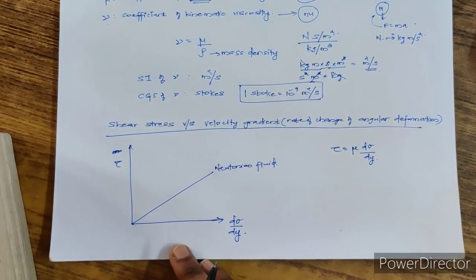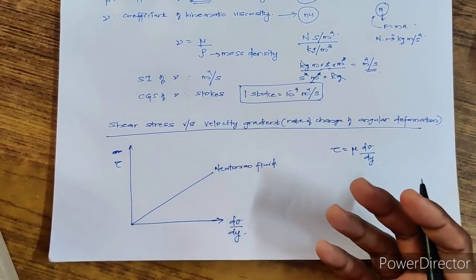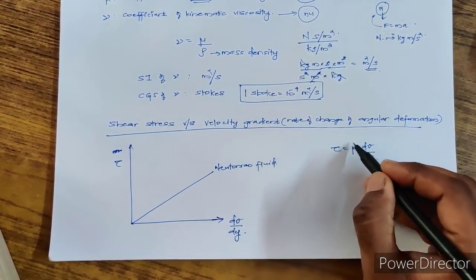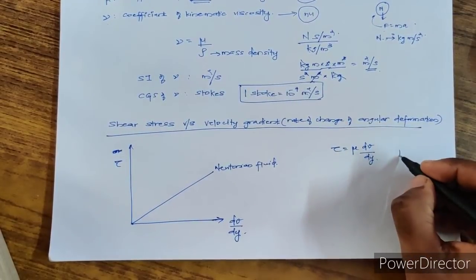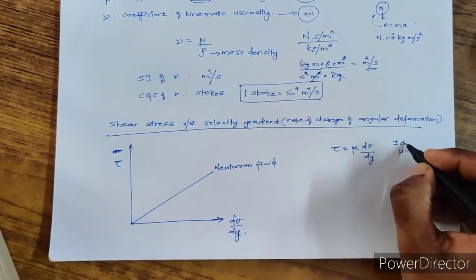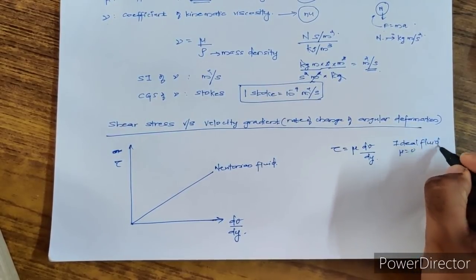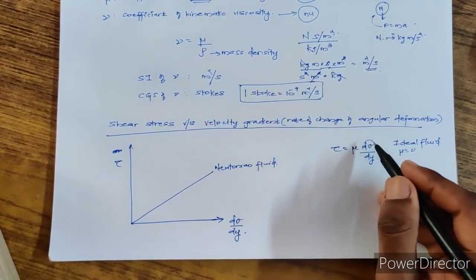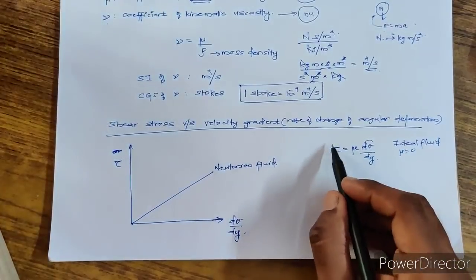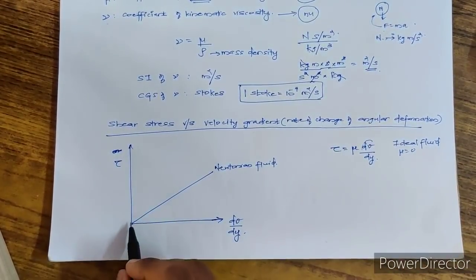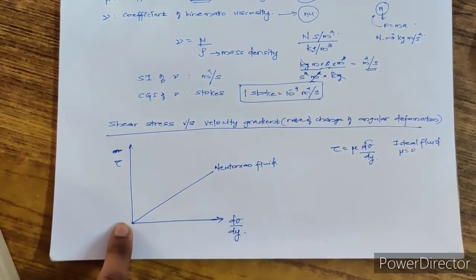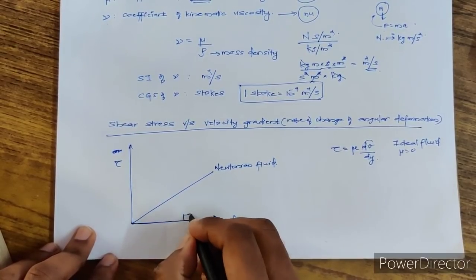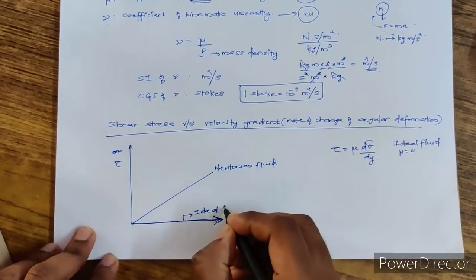y. Now just consider the case of an ideal fluid. What does an ideal fluid mean? An ideal fluid is the case in which there is no viscosity. If there is no viscosity, what will be the coefficient of dynamic viscosity? For an ideal fluid, it will be equal to 0. If that is equal to 0, what is the value of shear stress? Shear stress will be 0, whatever the value of dou v by dou y. Dou v by dou y can be 1, 2, 3, whatever it is. The value of tau will always be 0. So tau is always 0, but dou v by dou y is increasing. So what will the graph be? The graph will coincide with the x-axis. So this is the graph for an ideal fluid.